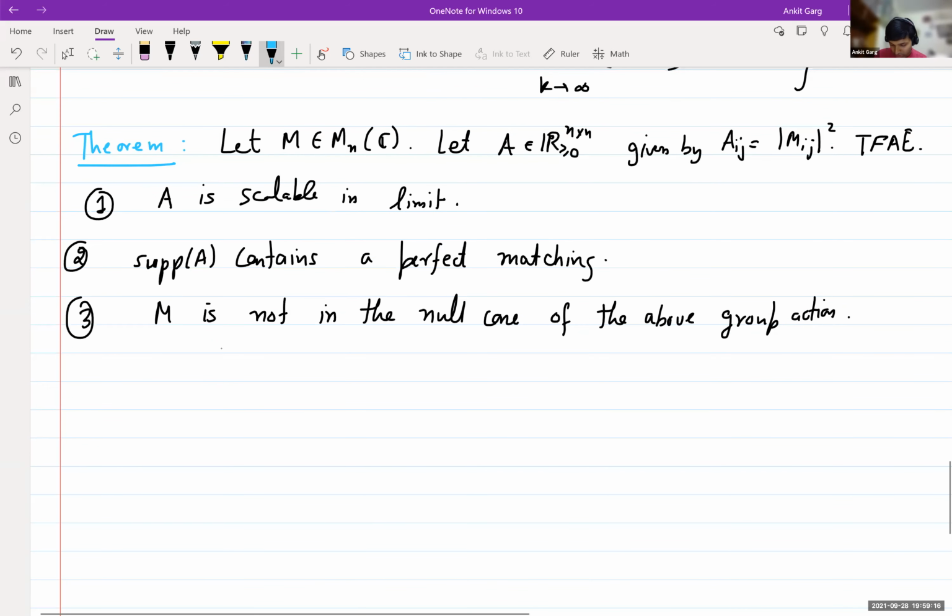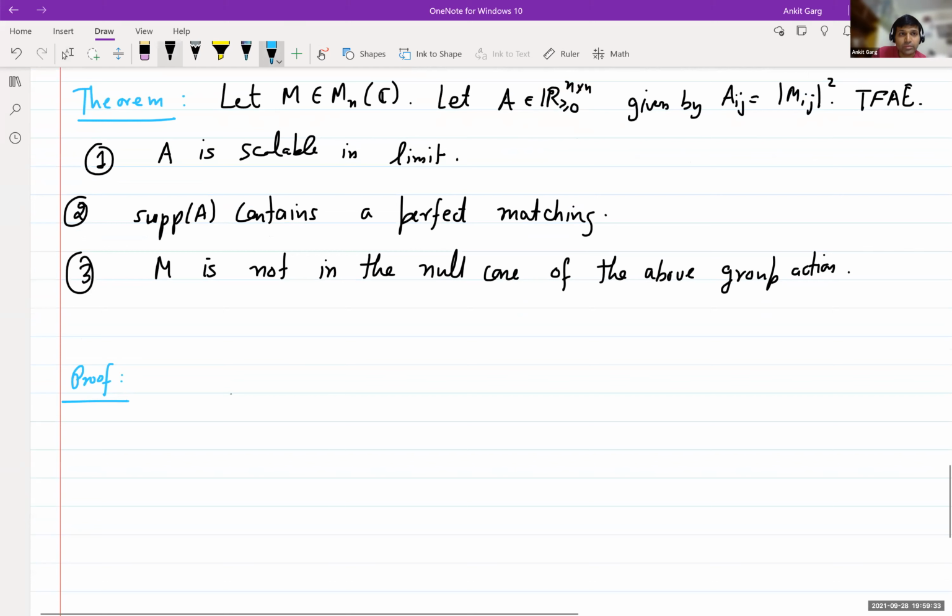Yes, thank you. Okay, so let's prove this theorem. The first 2 points we already saw, except that the 1 equivalence we'll prove later. So let's prove the equivalence between 2 and 3. Let's first prove 2 implies 3. Assume that the support of A contains a perfect matching, which is the same as saying that the support of M contains a perfect matching.